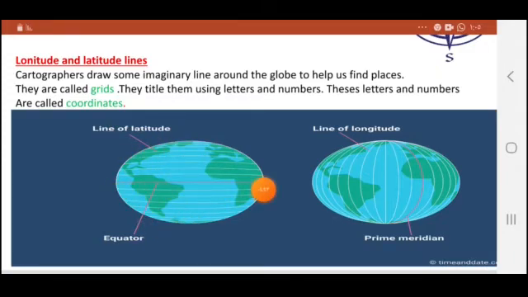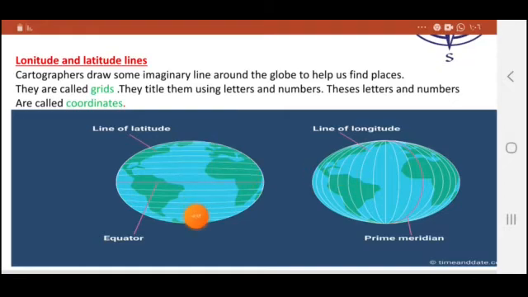So the line in the middle is called the equator. It divides the globe into north and south, the northern hemisphere and the southern hemisphere. All the white lines going east to west are called lines of latitude, and the long lines that start from the North Pole and go to the South Pole, from up to down like this, are called lines of longitude.